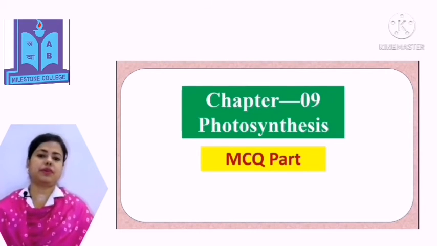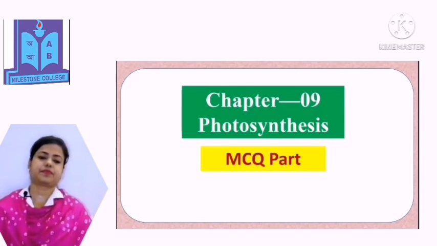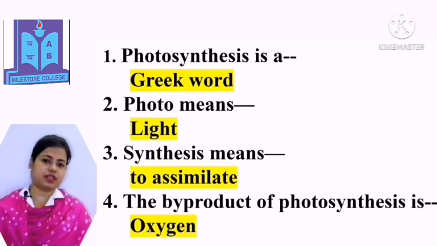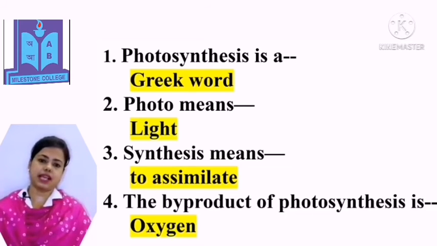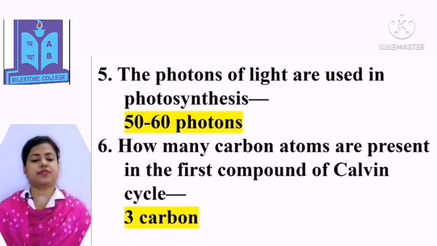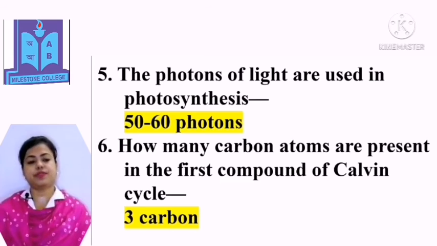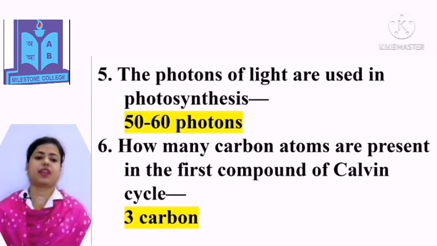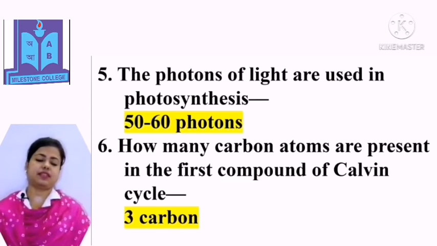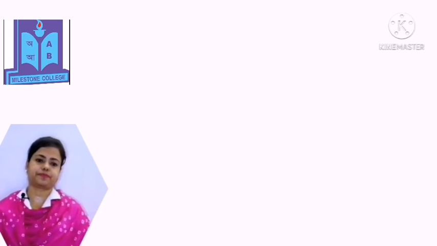Dear students, now I want to discuss some multiple choice question part. Photosynthesis is a Greek word. Photo means light. Synthesis means to assimilate. The byproduct of photosynthesis is oxygen. How many photons of light are used in photosynthesis? The answer is 50 to 60 photons. How many carbon atoms are present in the first compound of Calvin cycle? The answer is 3 carbon.